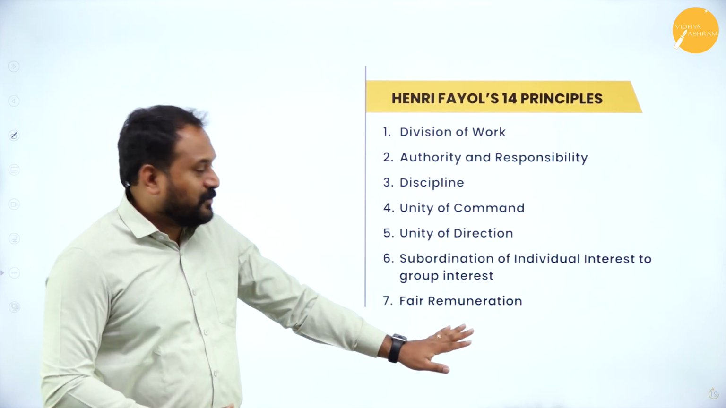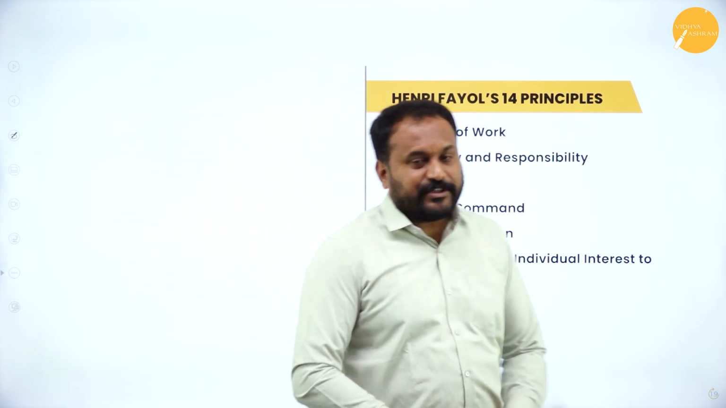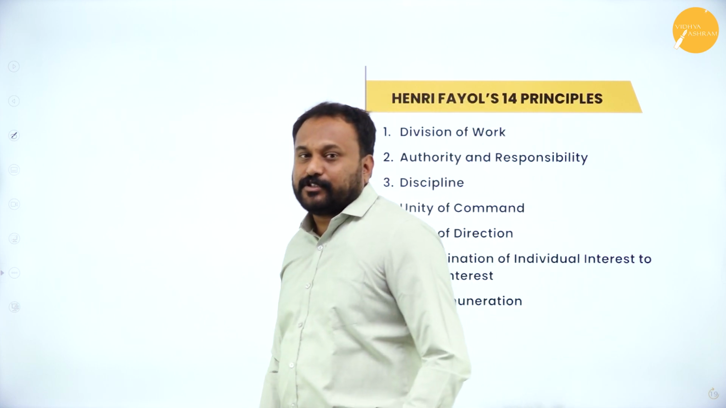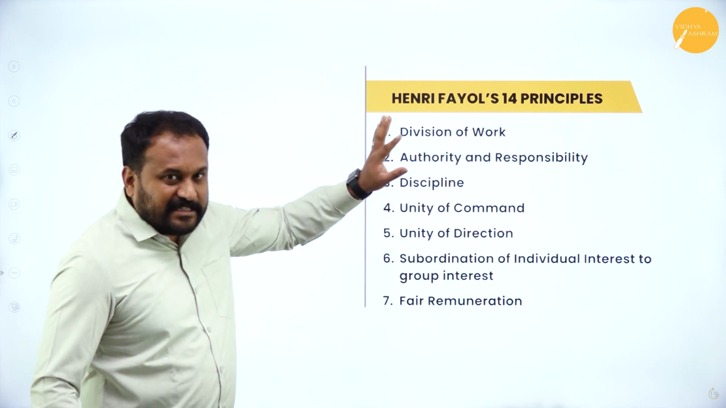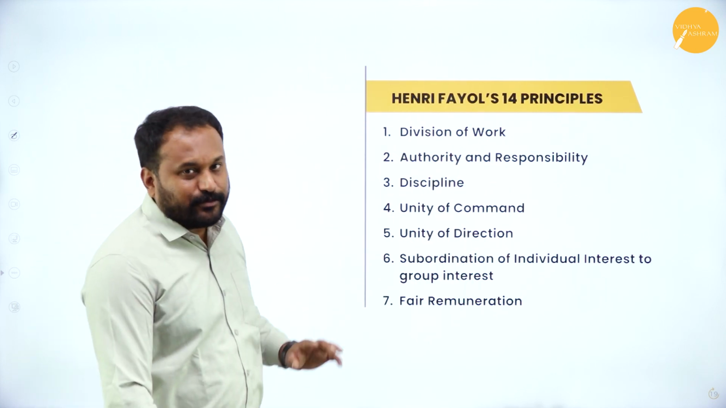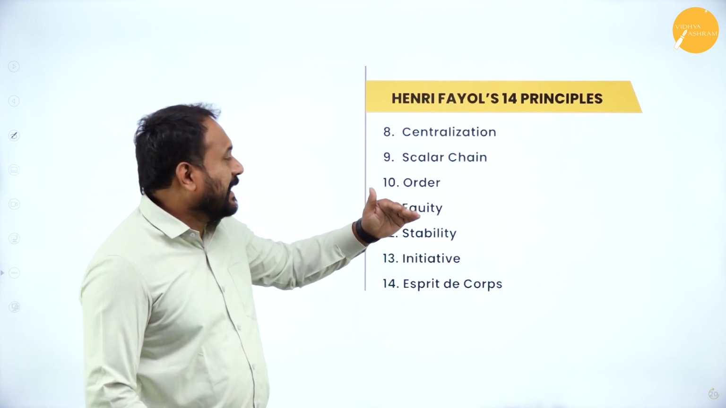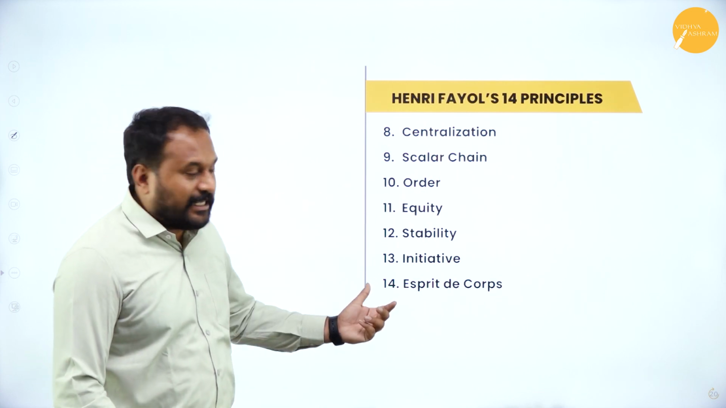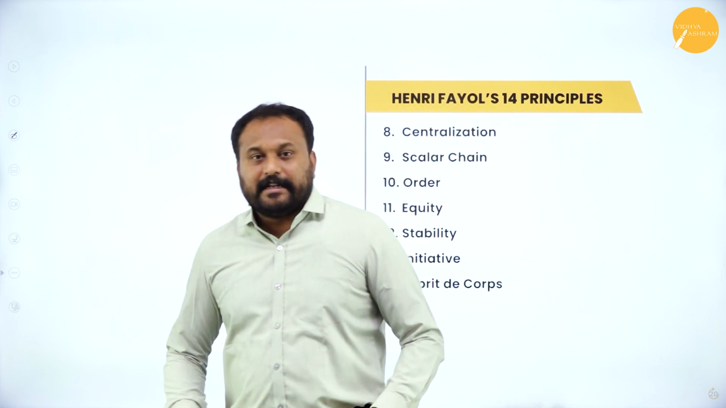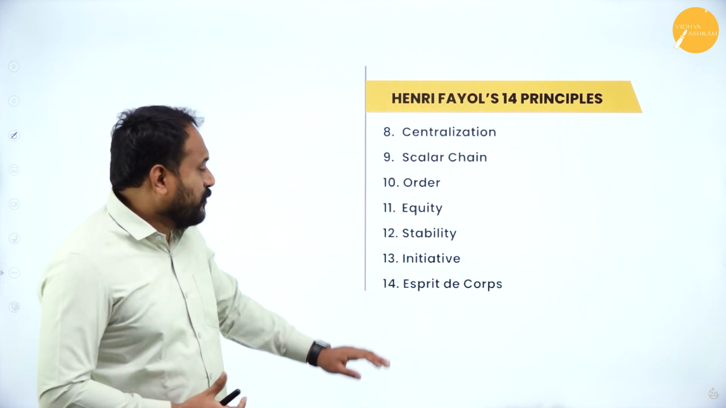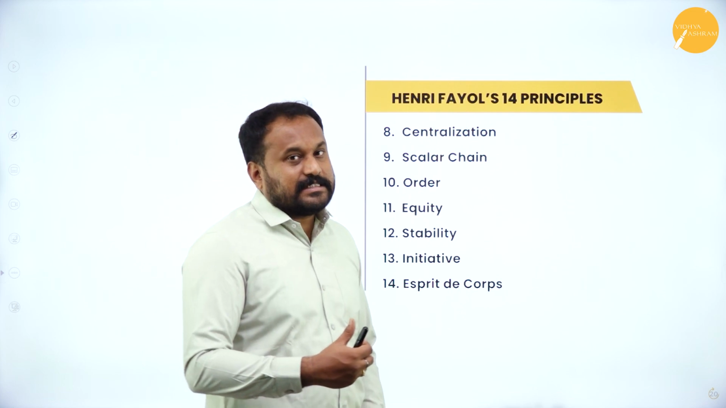fair remuneration. You should never forget this. This is a frequently asked exam question. Whenever such a question comes, they're going to ask you to state any 10 of Henri Fayol's 14 principles, so please write all 14. Let them choose what marks they are supposed to give. The 8th one is centralization, followed by scalar chain, order, equity, stability, initiative, and the last one, because he is a French guy, he uses a French term, esprit de corps, that is work unitedly. That is what he says.